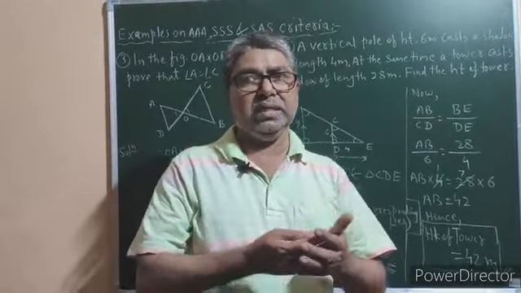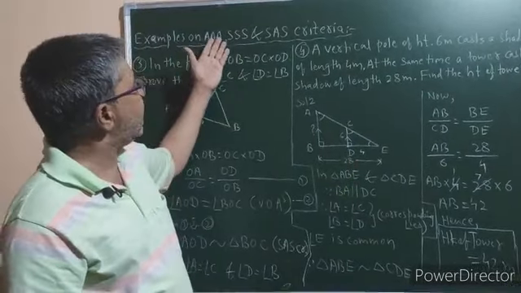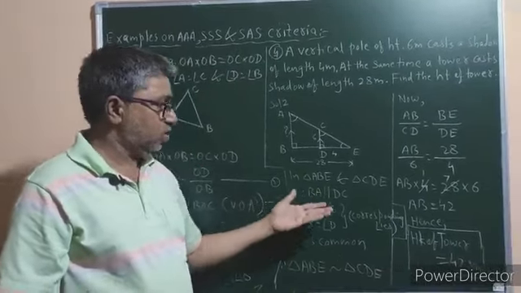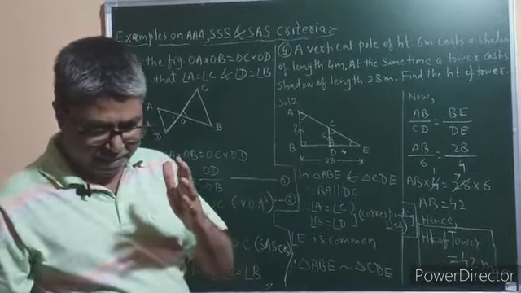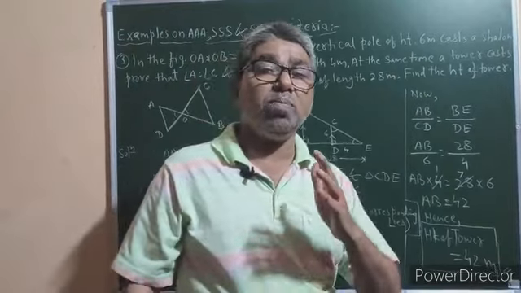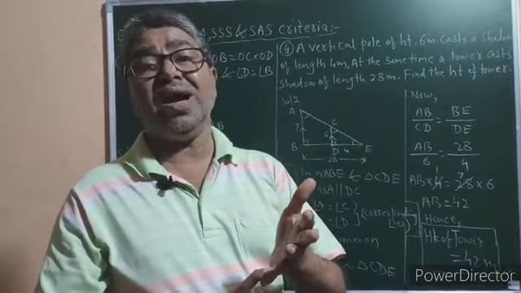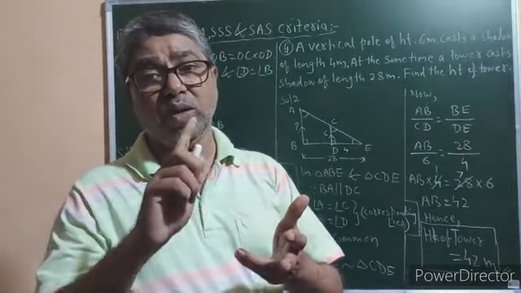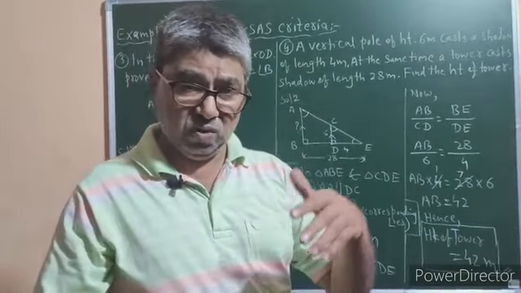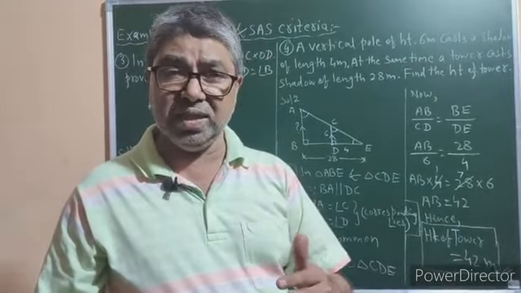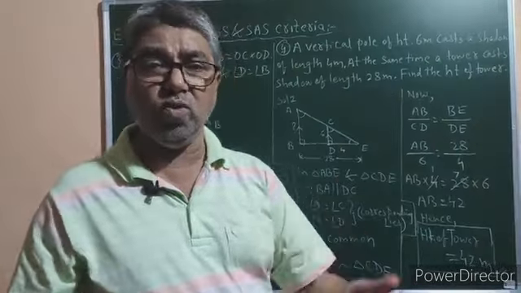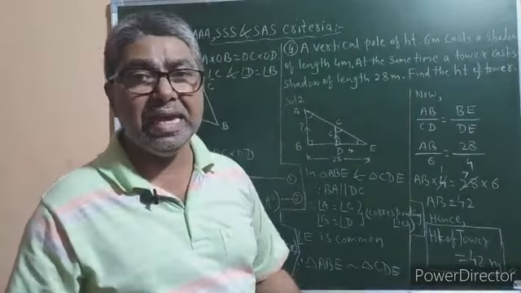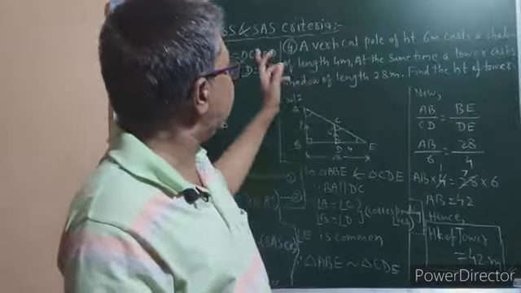So in this way, examples on AAA and SAS criteria are solved by making use of pairs of alternate angles, pairs of corresponding angles, and at the same time pairs of vertically opposite angles. So in the next videos, let us solve a few more examples on the same three criteria.